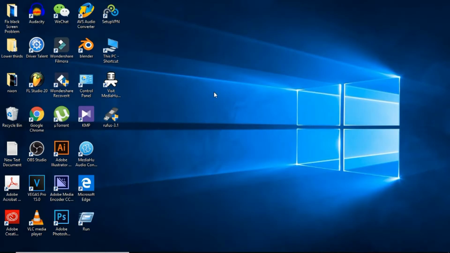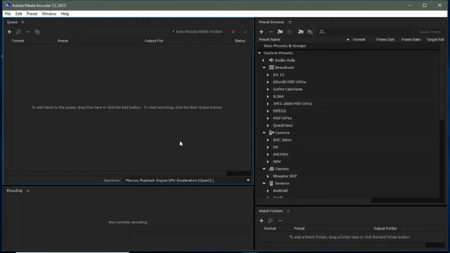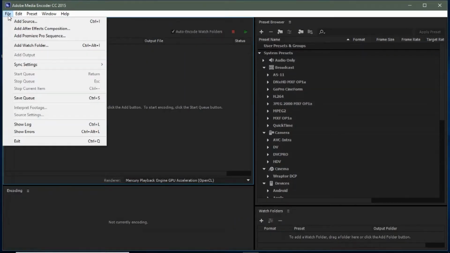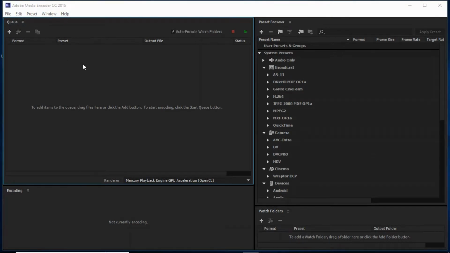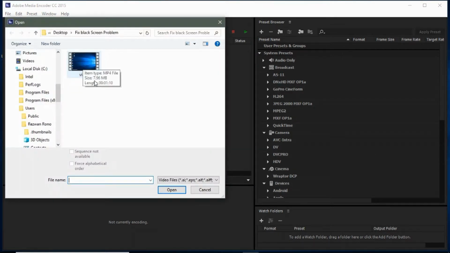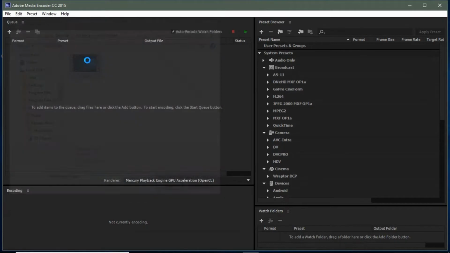You need a second software named Adobe Media Encoder to convert the frame rate from 60 to 30 fps. It's an awesome software. If you don't have, then get it. Double click to open Adobe Media Encoder. Go to File, Add Source, add your video.